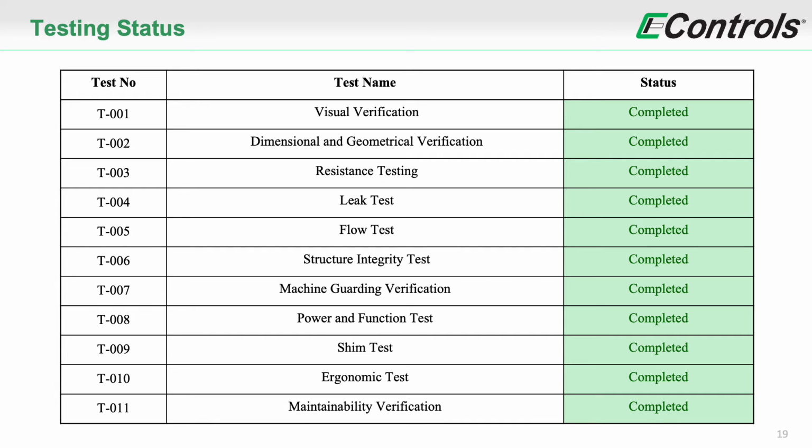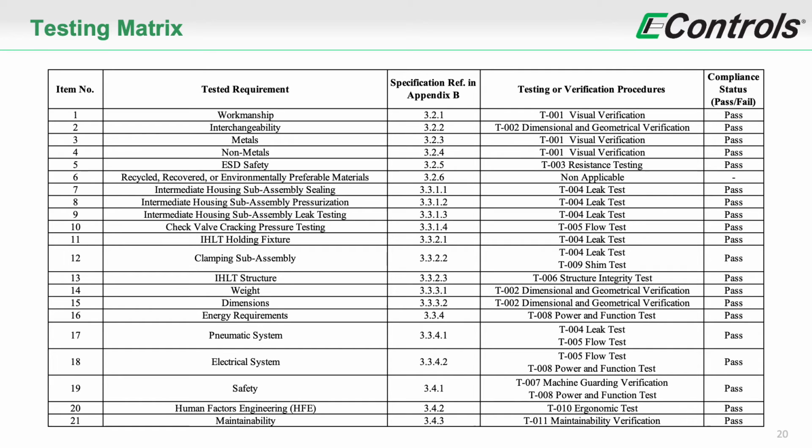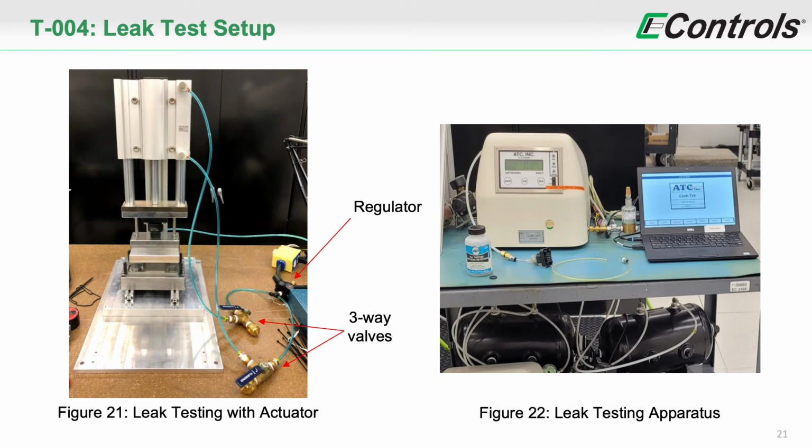In this table, we can see the status of the 11 tests performed. As shown, all tests were completed. Here we can see the test matrix showing the testing procedures that fulfill each performance specification requirement. As shown in the rightmost column, all requirements are compliant. The leak test was the most important test performed.